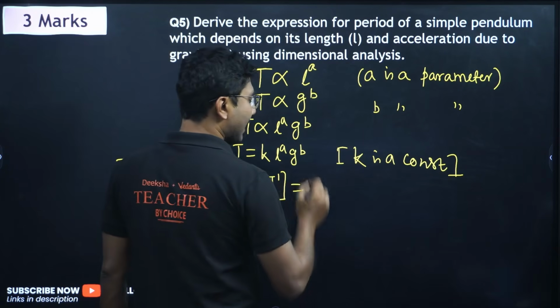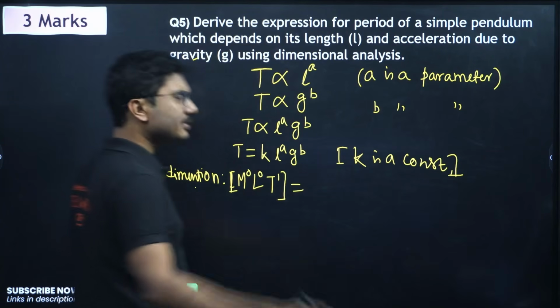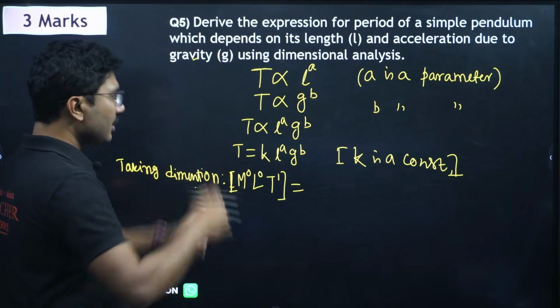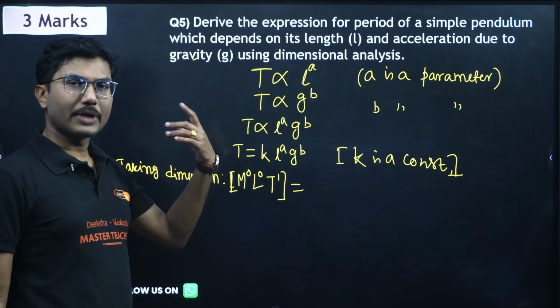K is a constant, and it's a dimensionless constant. So K is a constant, and you also have to mention dimensionless. Okay, I forgot to mention it. Dimensionless means K's dimension is not included in here, so you can ignore it.